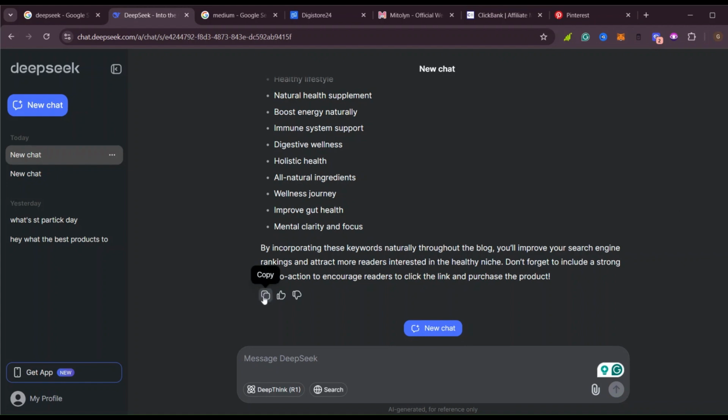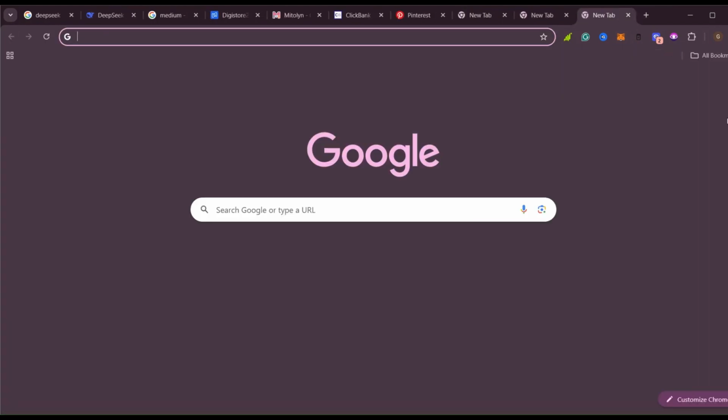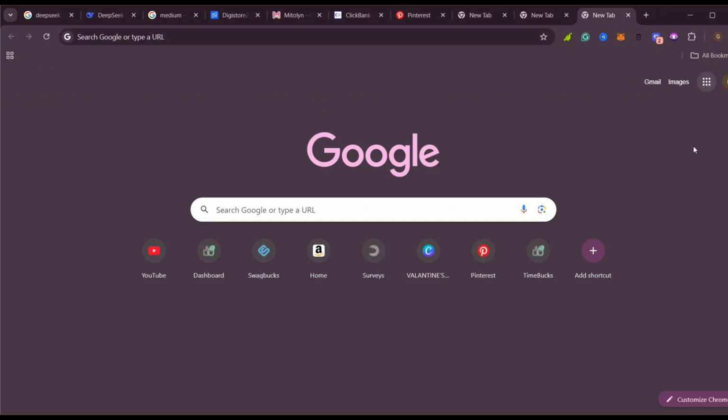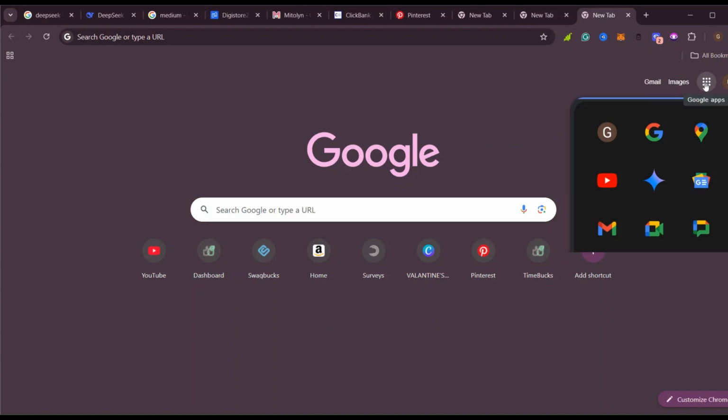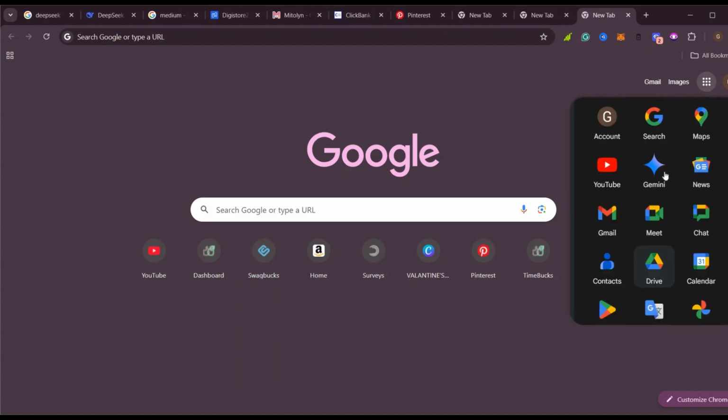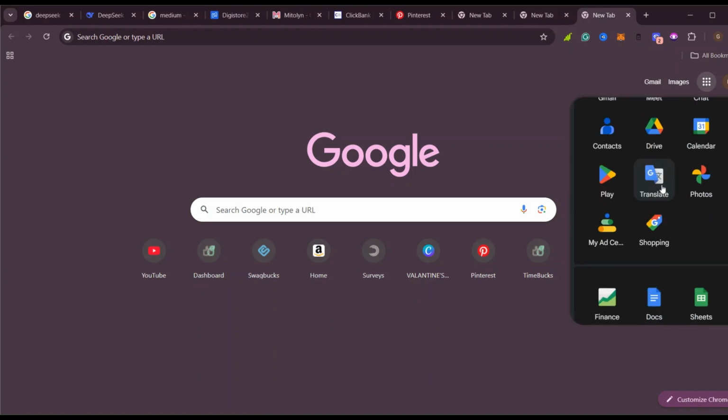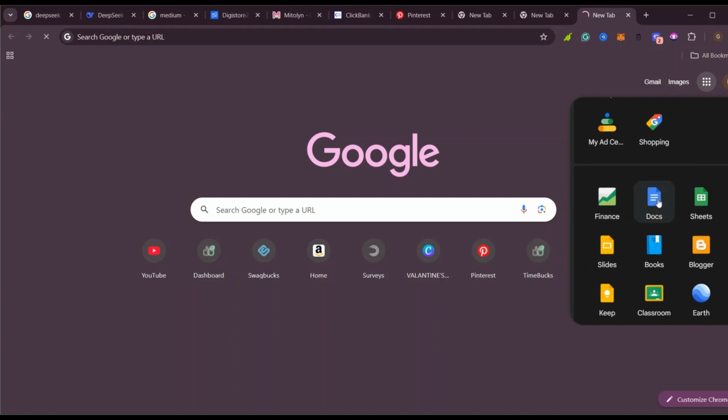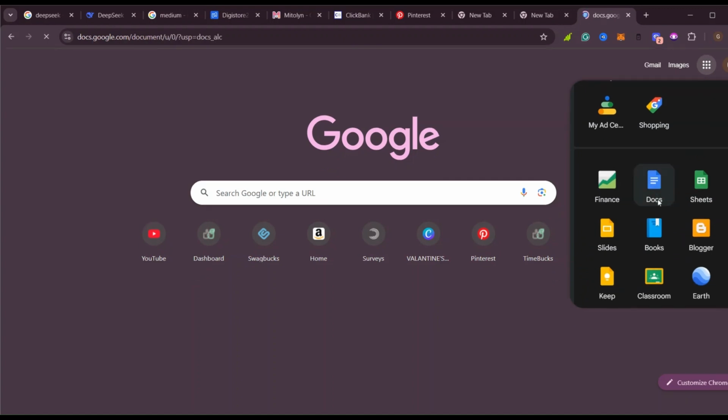I'll just go ahead and copy this. Yes, I would advise you to put your document or your blog first in Google Docs, so that you can go ahead and edit it, add in a human touch, and remove all the mistakes that Deepseek has made. Deepseek is an AI, so it can't be perfect like a human being. Sometimes they also mess up and make mistakes.